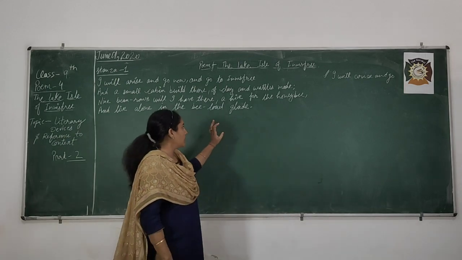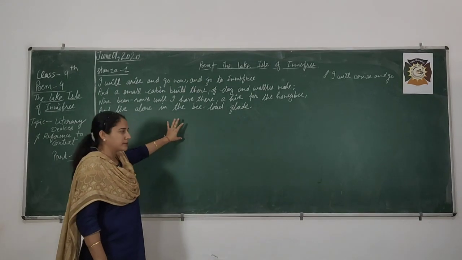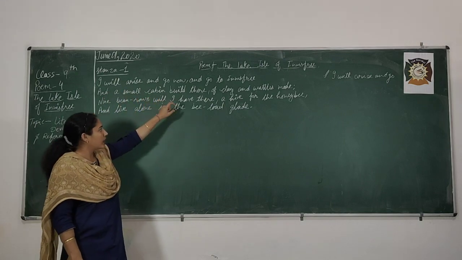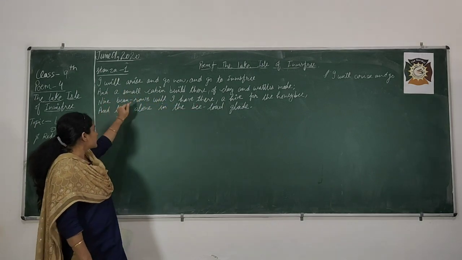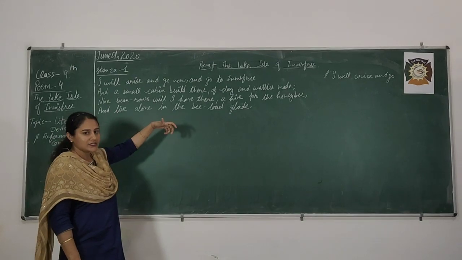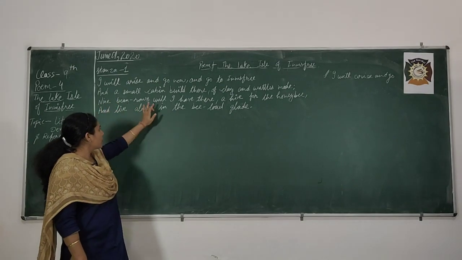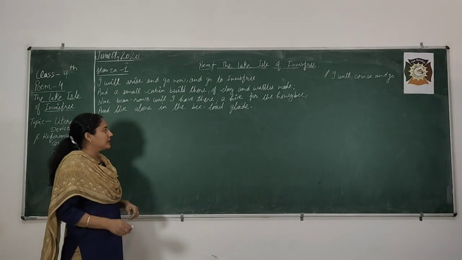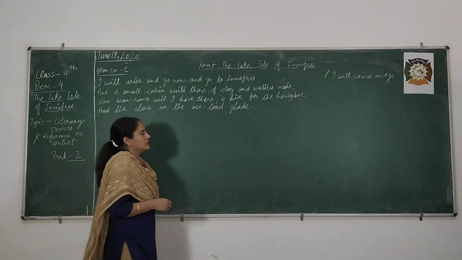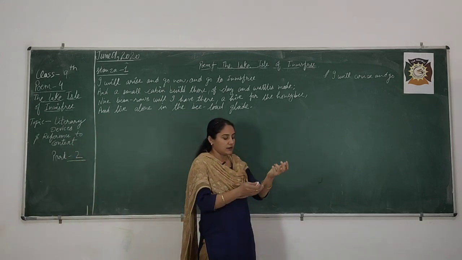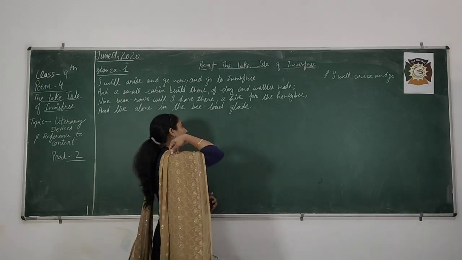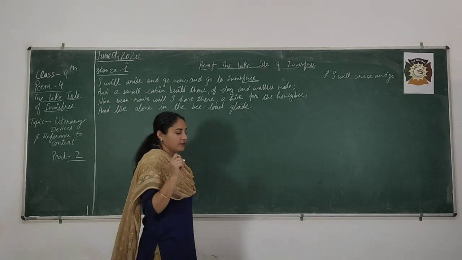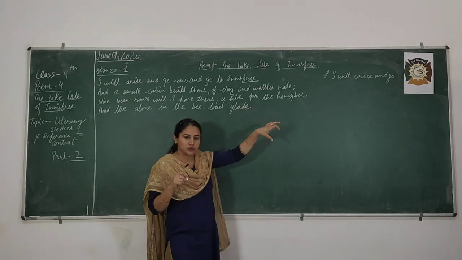First of all, I have written a stanza on the blackboard. I am reading it for you. I will arise and go now, and go to Innisfree, and a small cabin build there, of clay and wattles made; nine bean-rows will I have there, a hive for the honey-bee, and live alone in the bee-loud glade. Firstly, I want to ask you, what is the rhyming scheme of this stanza? We will go with the last word and focus on its pronunciation.